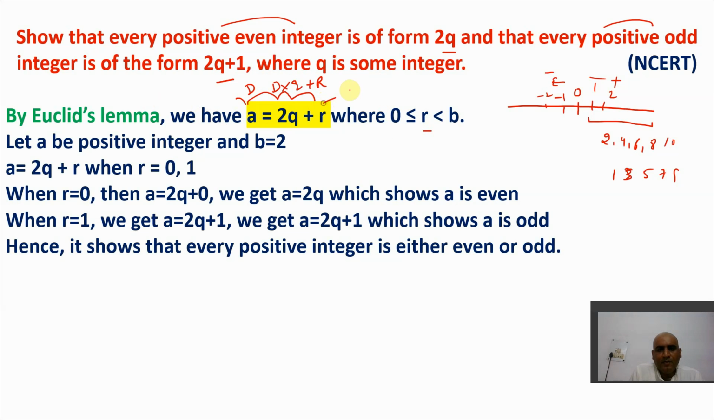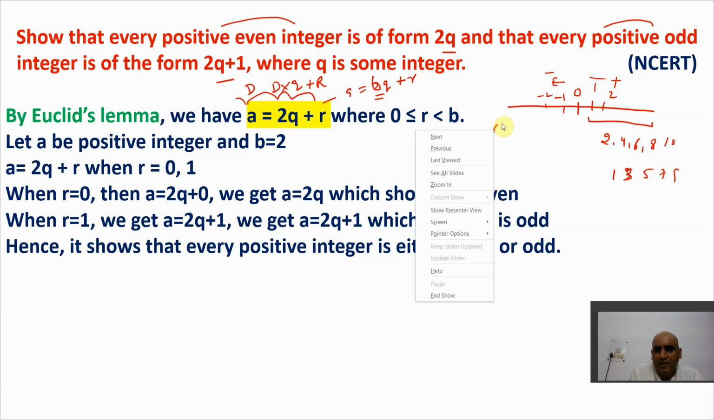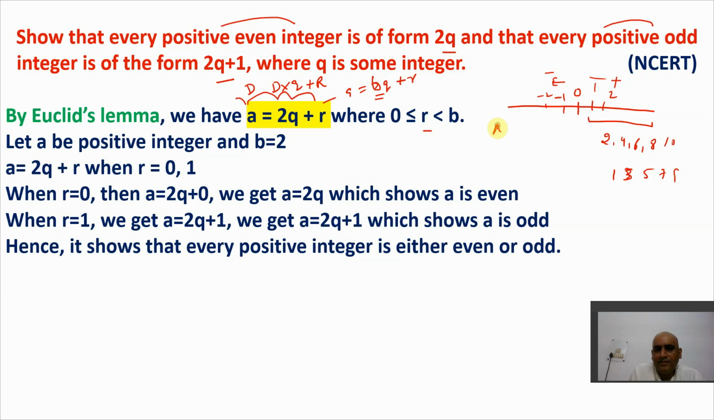In that particular thing, we came to know about a = bq + r, where b is the divisor. Now here we have taken the value of b as 2. Why? B means divisor, and the question says positive even integer. Let me explain in a very simple way. Let us say a is that particular positive even integer which I'm looking for.